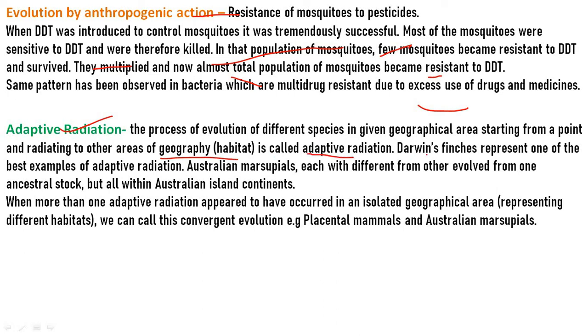The Darwin finches represent one of the best examples of adaptive radiation. The Australian marsupials, each different from the other, evolved from an ancestral stock within the Australian island continent, where more than one adaptive radiation appeared to have occurred in isolated geographical areas representing different habitats. We can call this convergent evolution, as seen in placental animals and the Australian marsupials.